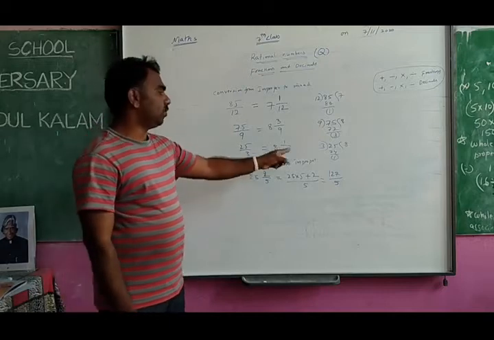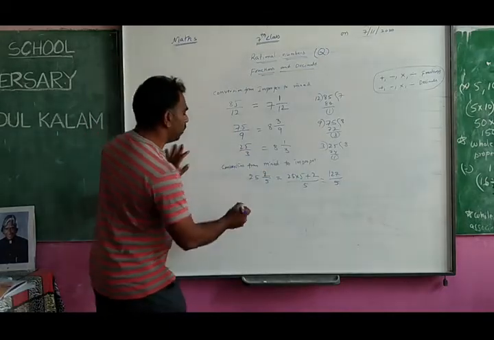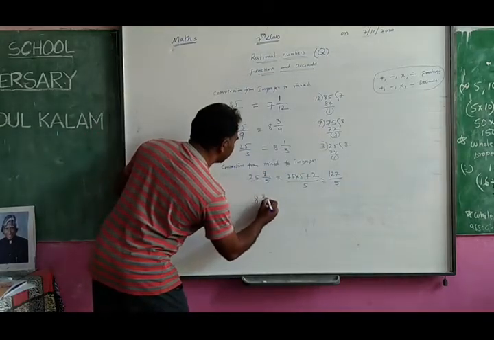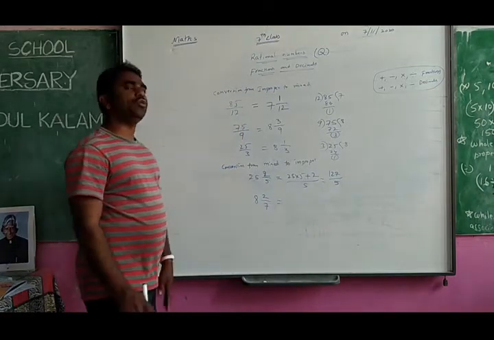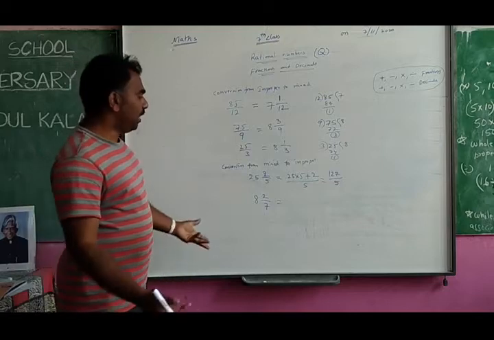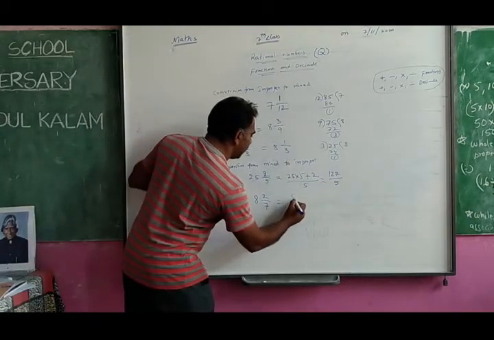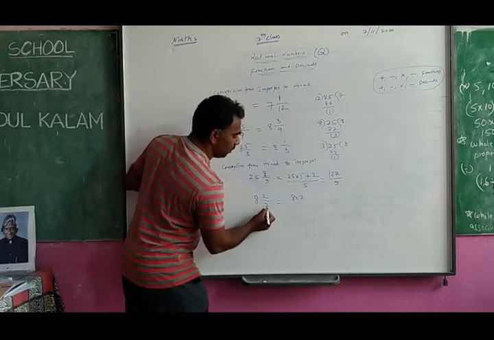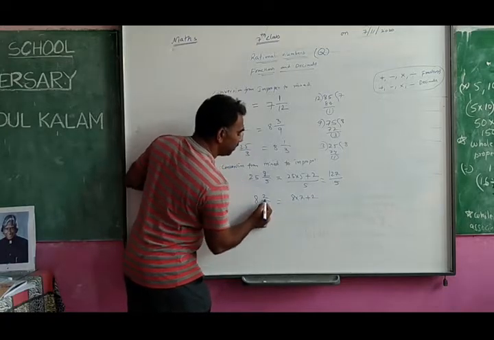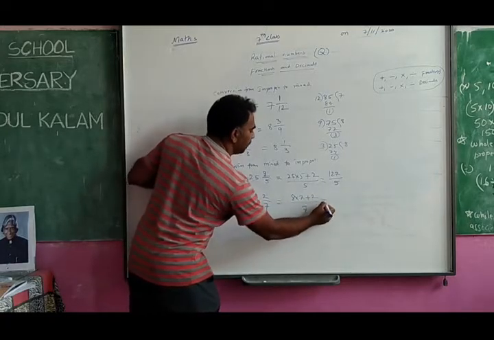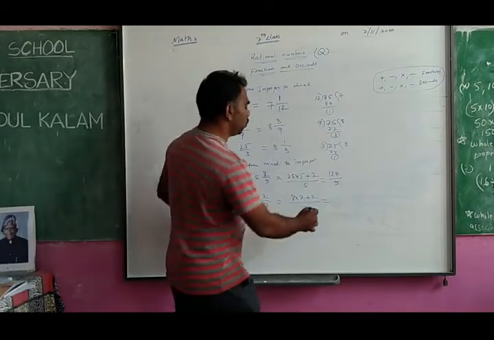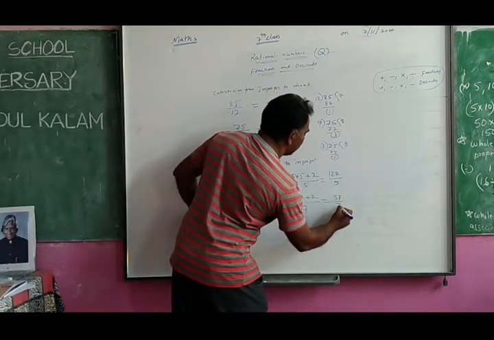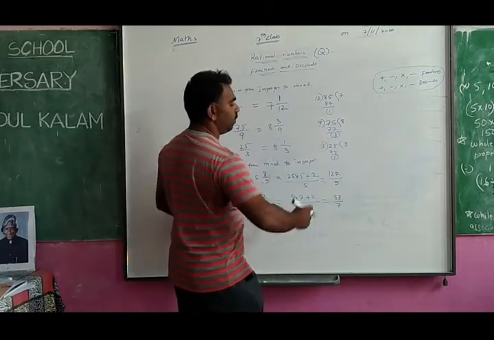So 127 by 5. Okay, you see this is 8 2 by 7. How do you write? Very easy. 8 into 7, these two you will multiply, plus we will add this, by the same size. 8 7s are 56 plus 2, 58 by 7. This is converted into the form of improper.